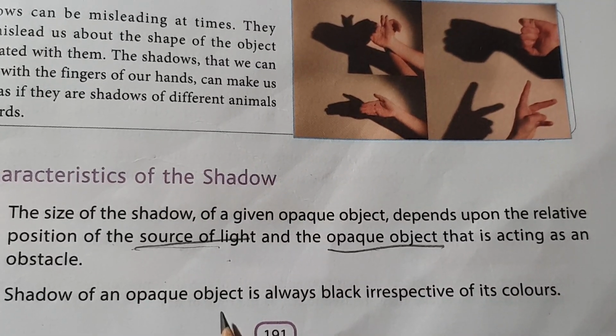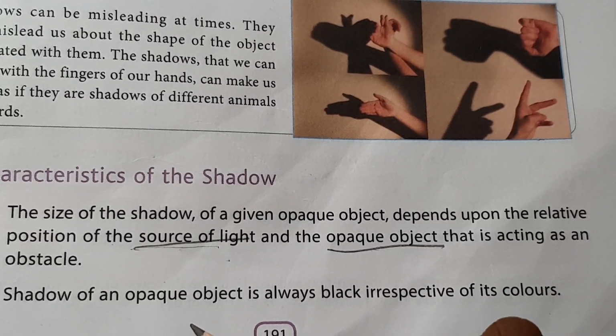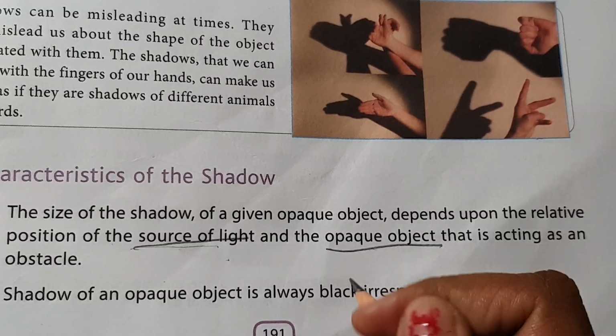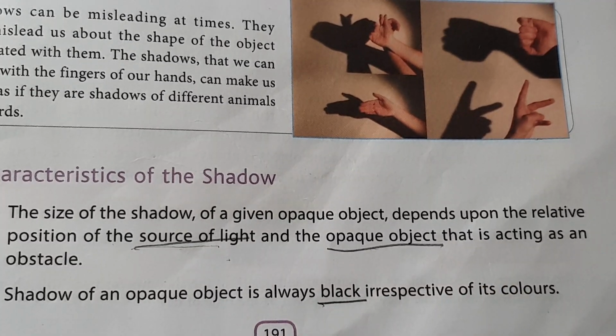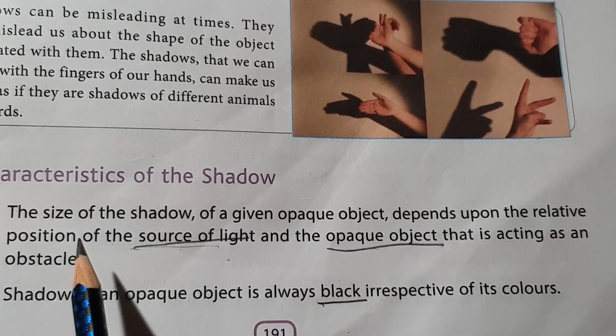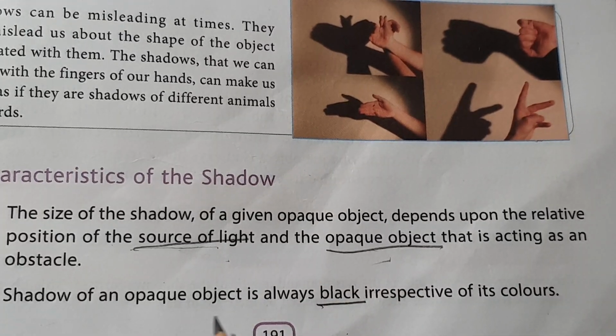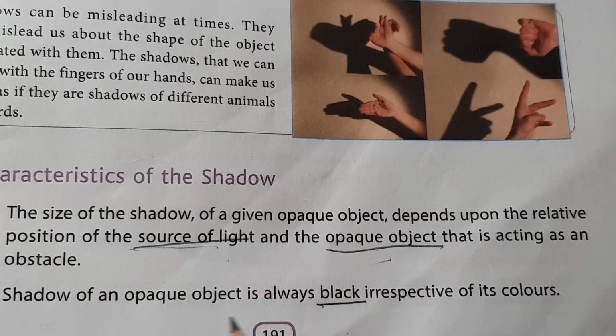The shadow of an opaque object is always black irrespective of its color. Opaque जो in between object है चाहे वो किसी भी color का होगा, shadow का color हमेशा क्या होगा? It is black in color. So we have to learn two important characteristics. The size of shadow depends upon source of light and opaque object, and shadow is always black color, respective जो भी color हो object का.